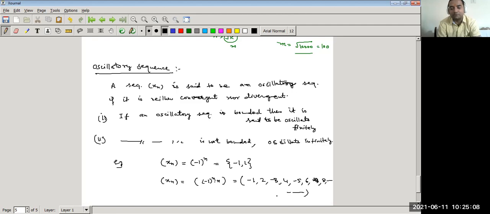So this sequence is not bounded, and it oscillates. So this sequence is said to oscillate infinitely.